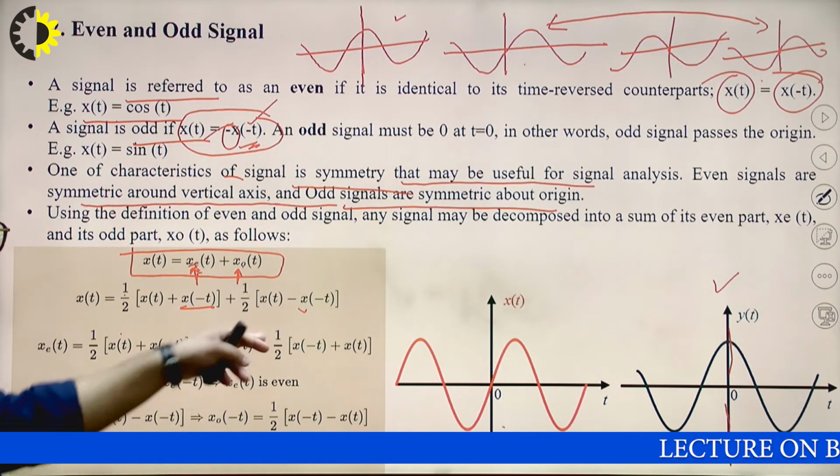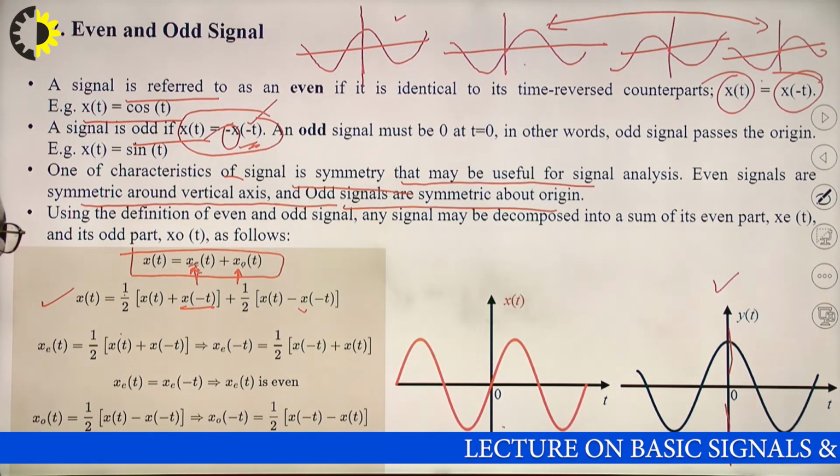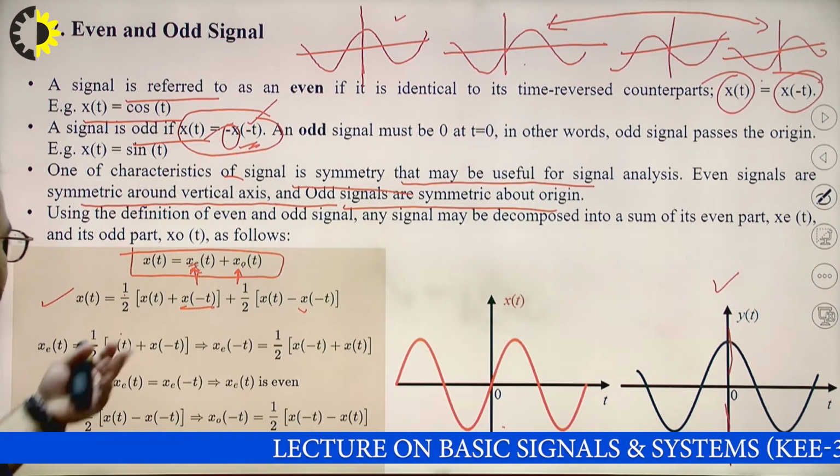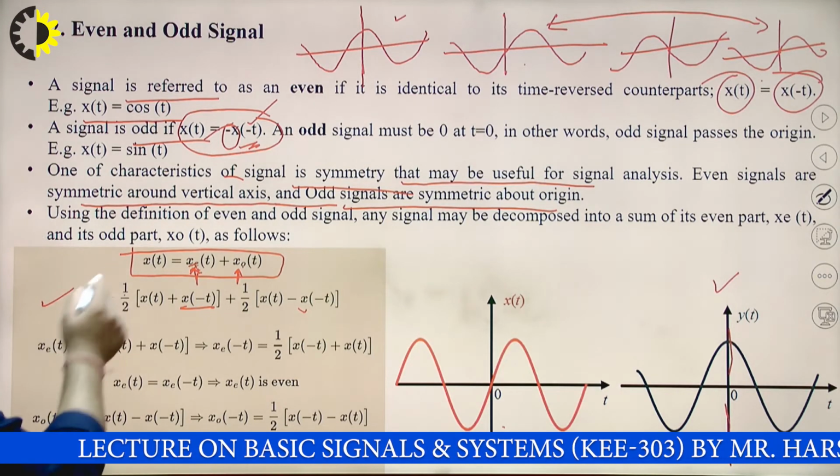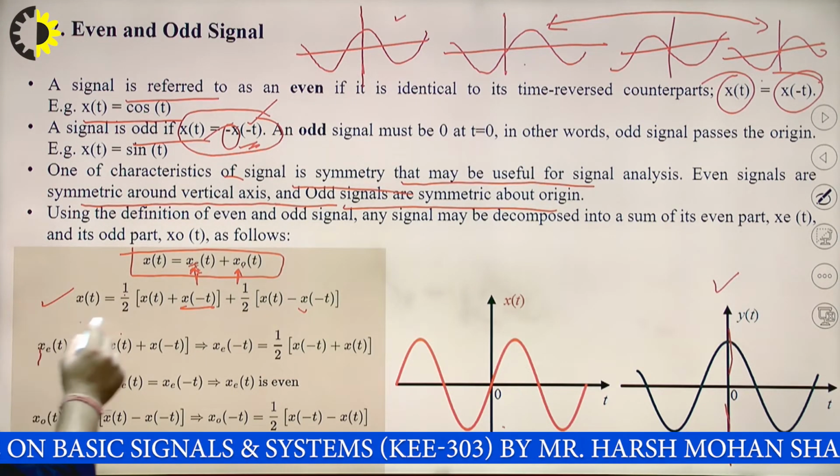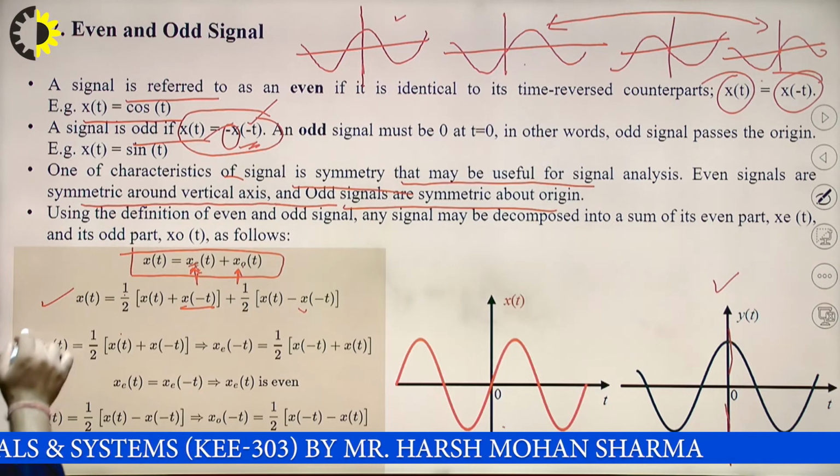So this representation is there. Then if we compare this with the signal, we get x e of t equals this one.